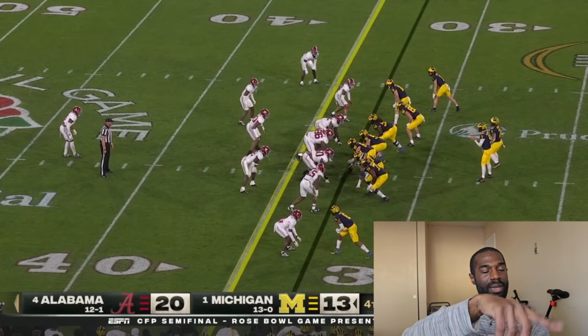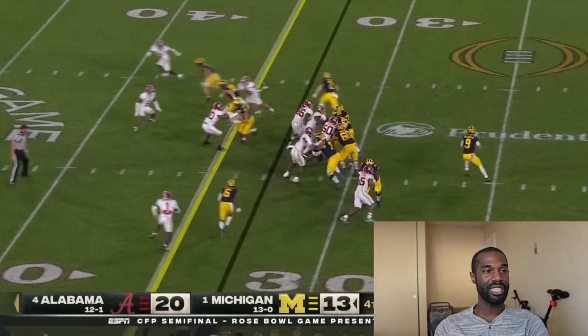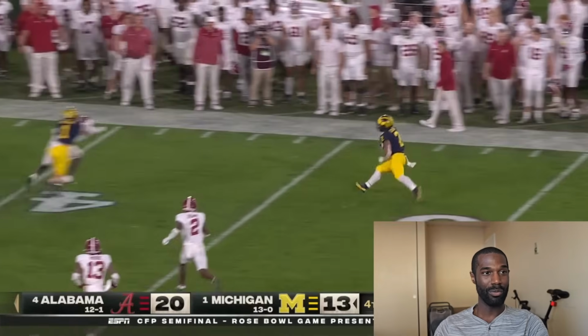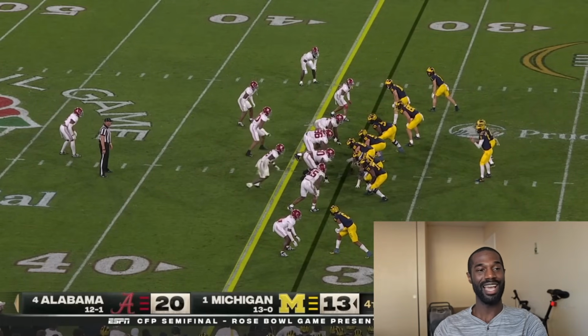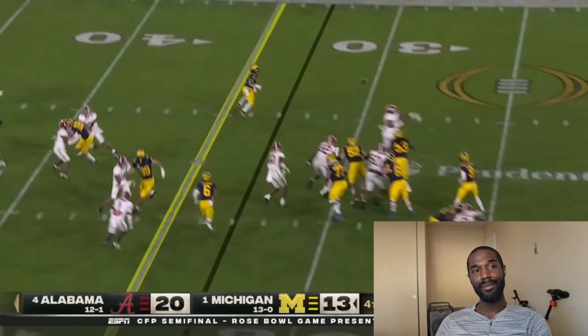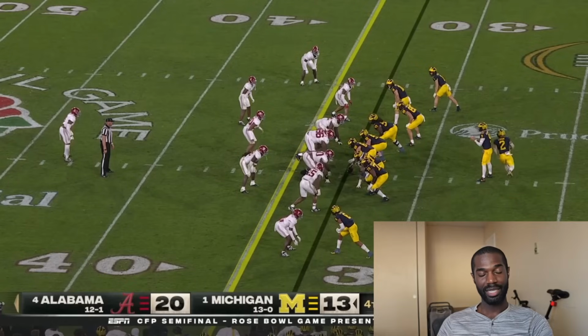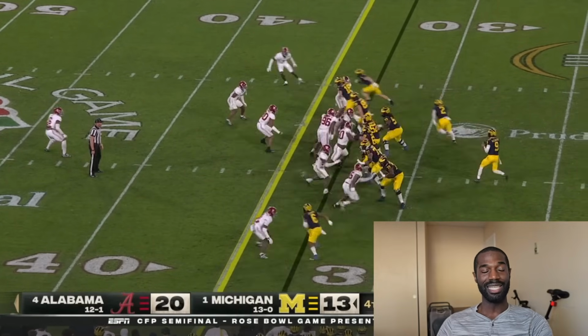And you have the other cornerback, Terrion Arnold, up there. So there's technically three defenders now. Well, there's four defenders. Like I said, they had Malachi Moore pressing the tight end at the beginning of the play. You got four Alabama defenders on four Michigan players. So theoretically, everyone should be accounted for, but let's look at what happens.